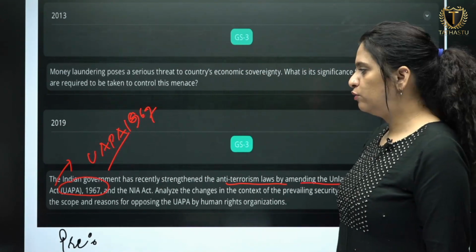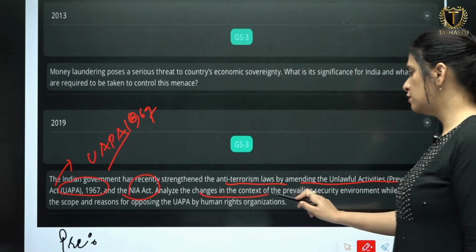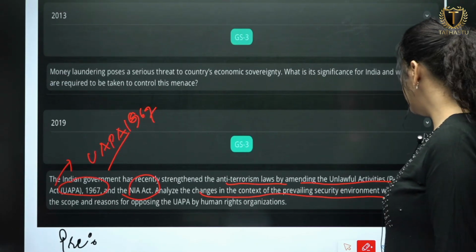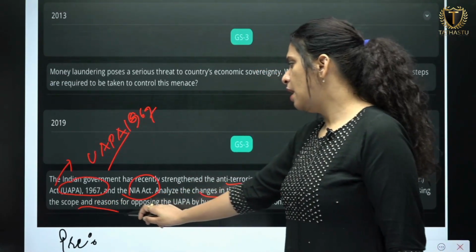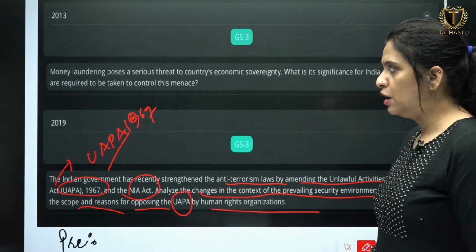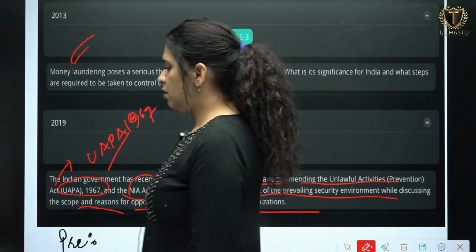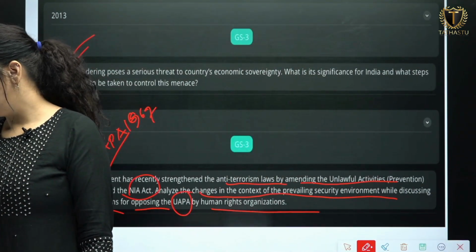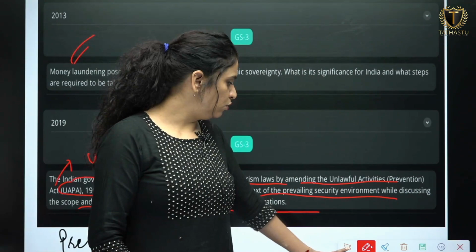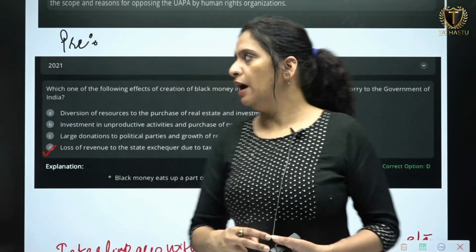The Prevention of Corruption Act you have to see, and the NIA Act, okay? Analyze the changes in context of the prevailing security environment while discussing the scope and reasons for opposing UAPA by human rights organizations. So these are the two kinds of questions you can see, and have an understanding of how the questions can be framed out of this particular article.